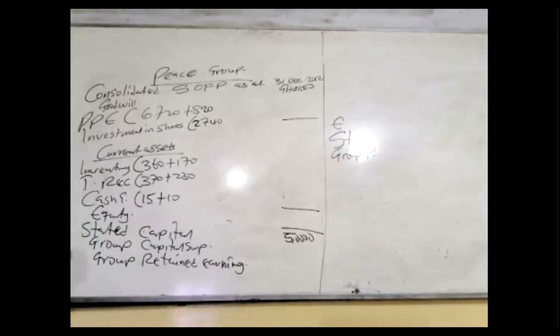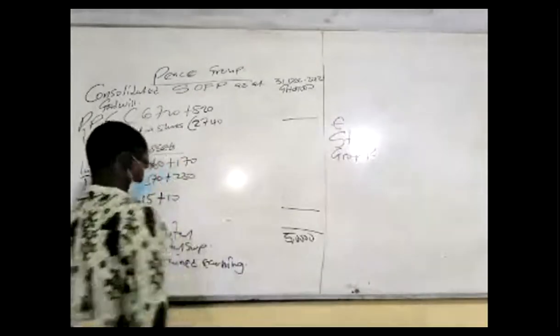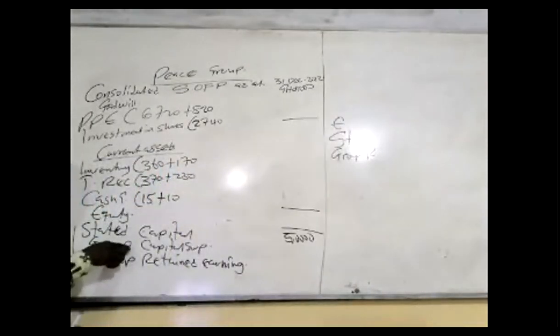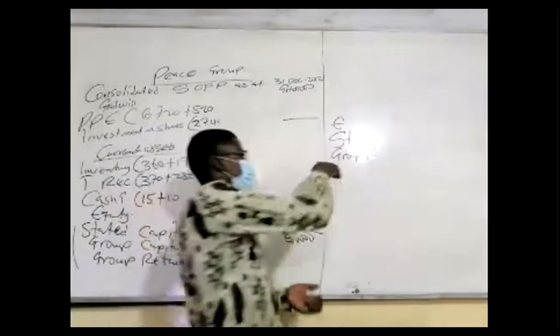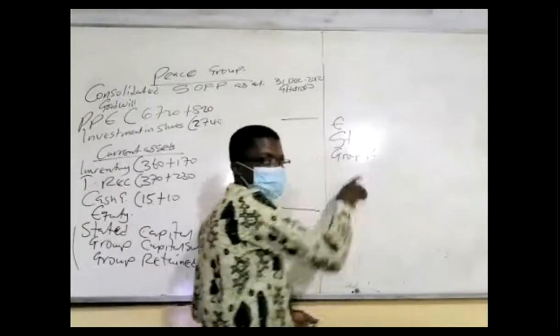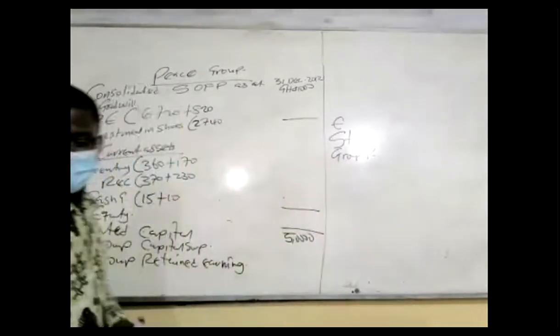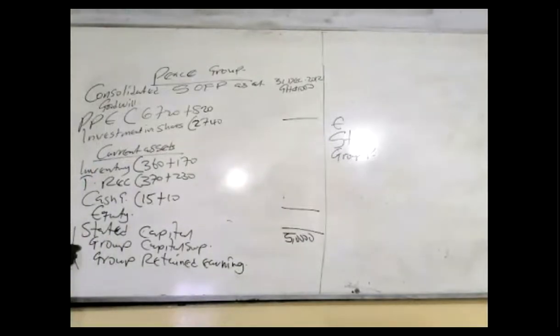Good. But this is the best approach. Good. But this is the alternative. It means that the capital surplus will be what? Consolidated in the group retained earnings. And this is the best approach, this section. Okay. Now we know the two for you. For all of them, the answer is the same. The final answer should be the same. Good. Then that is that for the group retained earnings.